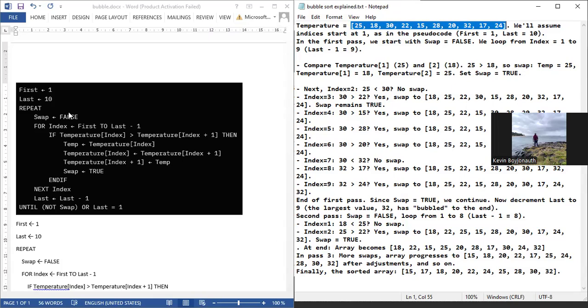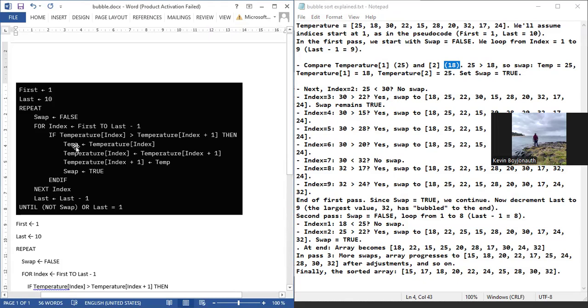We have index, initially it is 1. It will compare temperature index with temperature index plus 1. So initially, it will compare temperature 1, which is 25, with temperature 2, which is 18. Is it greater? Yes. So what will happen, as you see in the pseudocode here.